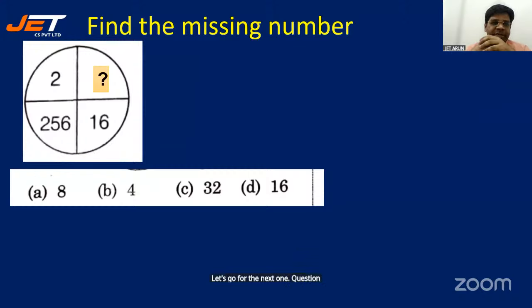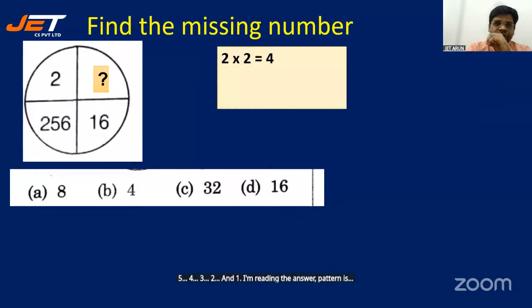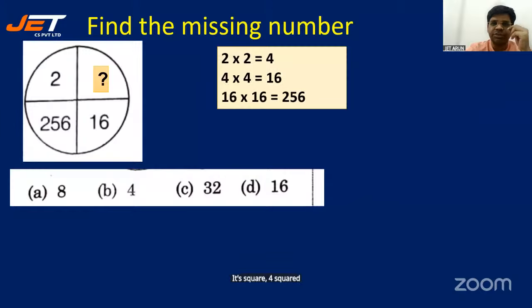Question mark, 16, 256. Look at the pattern. Form a relation and find the missing number. 5, 4, 3, 2, and 1. I'm repeating the answer. The pattern is 2 square is 4, 4 square is 16, 16 square is 256. So the answer is 4.